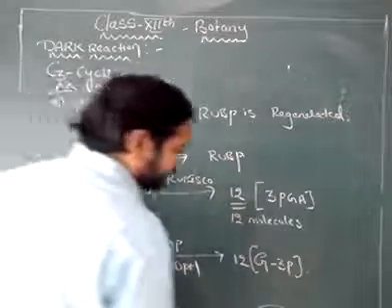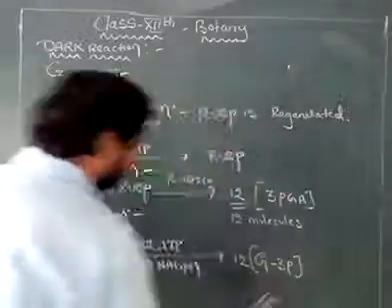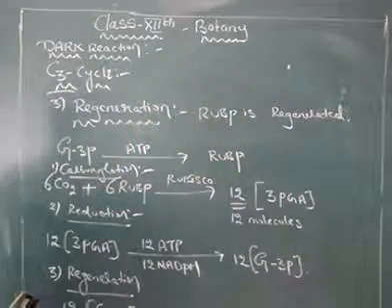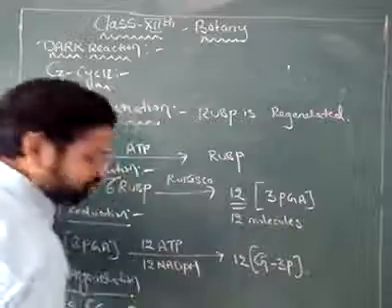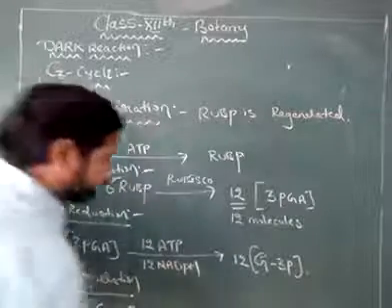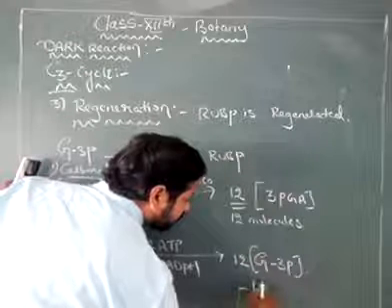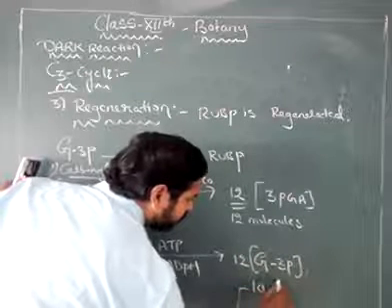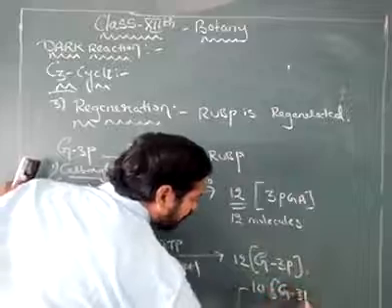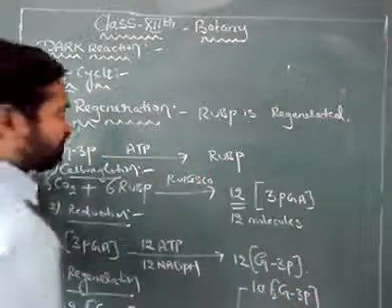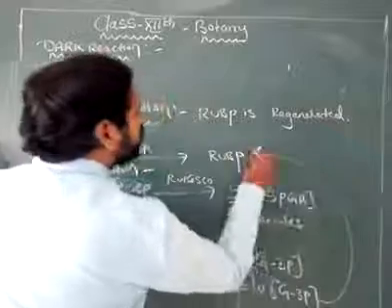So the regeneration step is divided: out of the 12 molecules of glyceraldehyde 3-phosphate, 10 molecules are regenerating into RuBP.